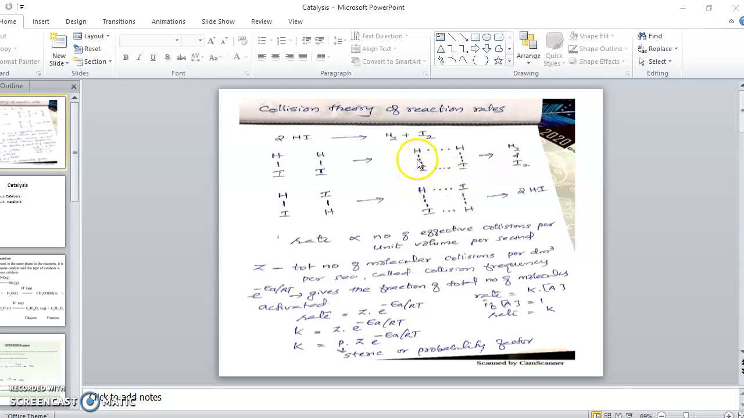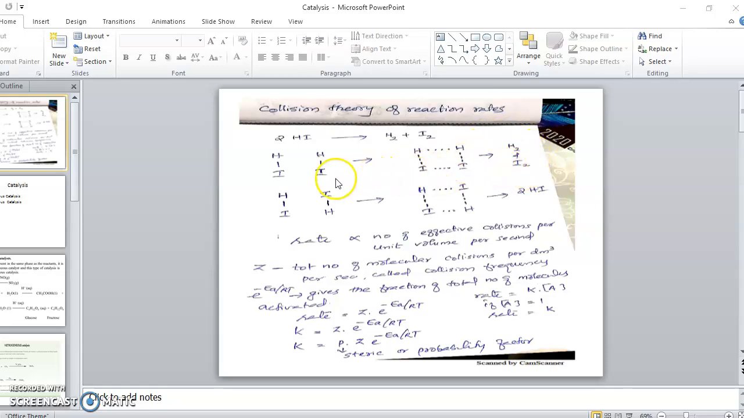You can see here the thick lines indicate the existing bonds, which are partially broken, while the dots indicate the newly formed bonds. They are partially formed. So this is the intermediate stage. And finally the existing bonds completely break and new bonds completely form. So this completely breaks and this forms H2 and this forms I2. So you got the product.